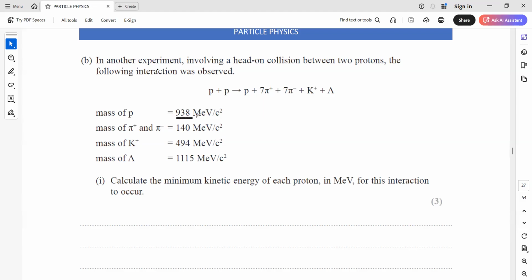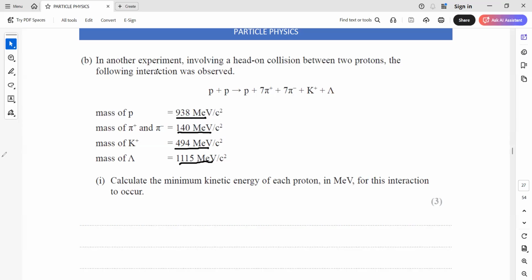Like a proton will produce 938 mega electron volt. A pi positive and a pi negative will produce 140 mega electron volt. Kaon produces 494 and the lambda particle will produce energy of 1115.